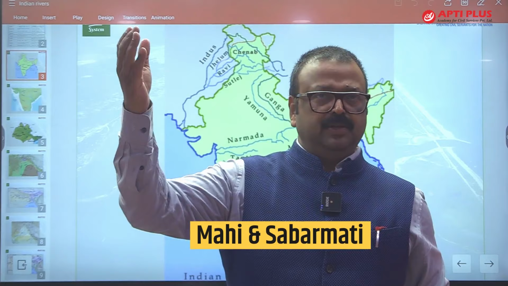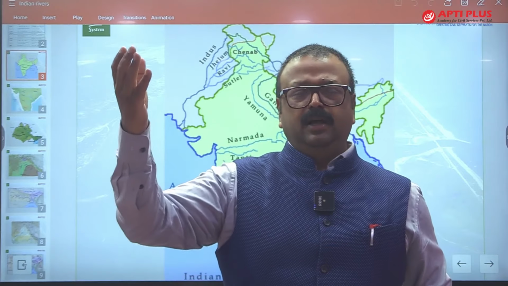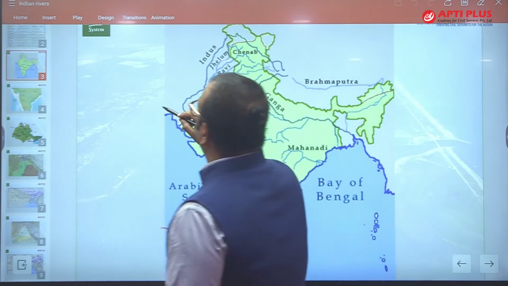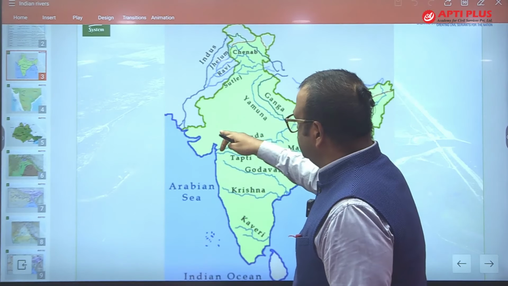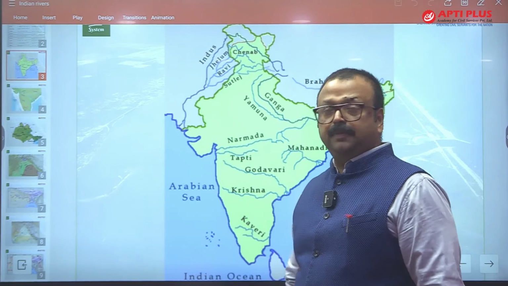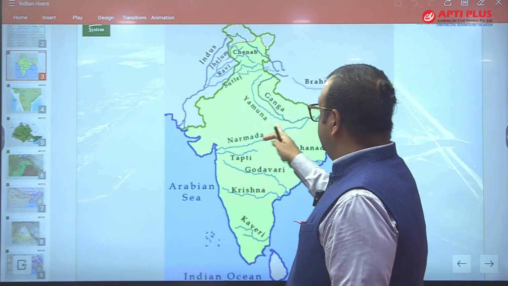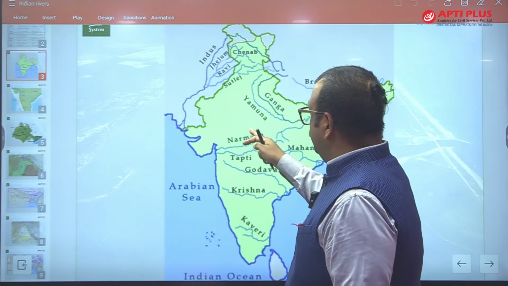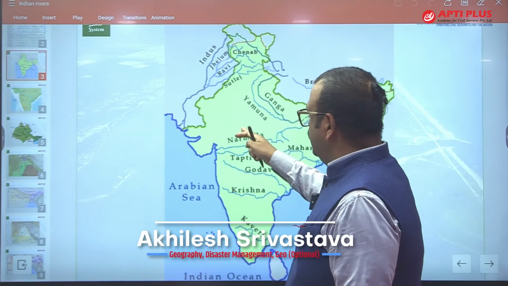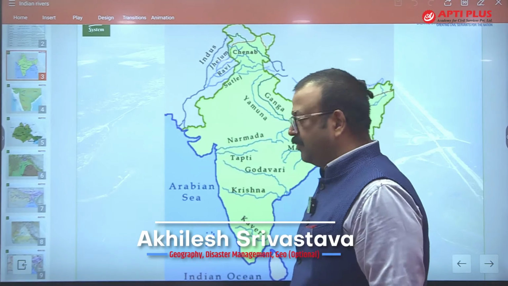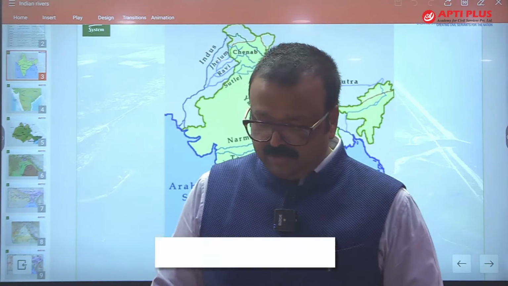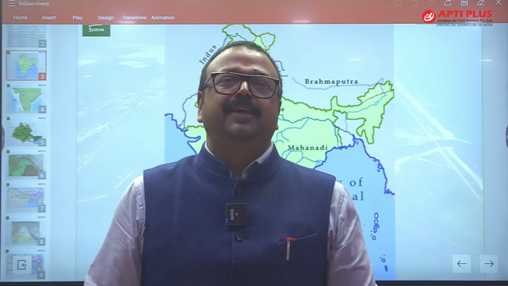Again, Sabarmati coming from Aravali hill, that is you can see this Aravali over here. So Sabarmati will come. There is Aravali, and from here there is a Sabarmati, and it flows towards south, making an estuary in the Gulf of Cambay. And there is Vindhyan Parvat, Vindhyan range. From here Mahi is coming over here, and Mahi cuts the Tropic of Cancer twice, and this comes and drains over Gulf of Cambay. These two rivers are also important, and these are the important rivers which I have discussed in front of you. Thank you very much.